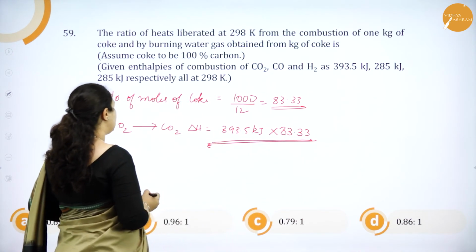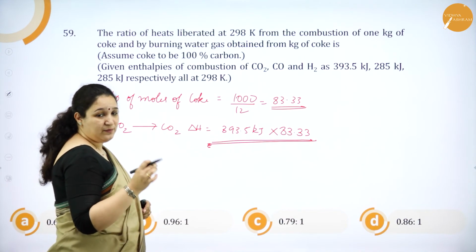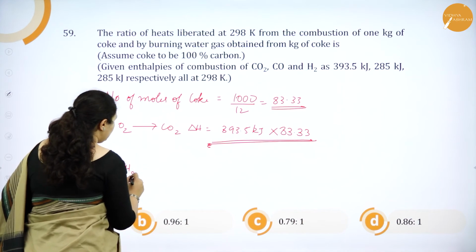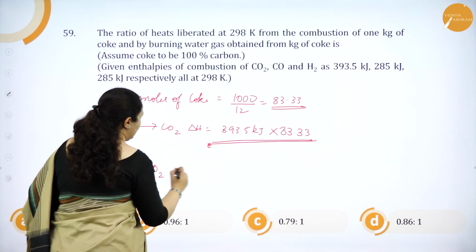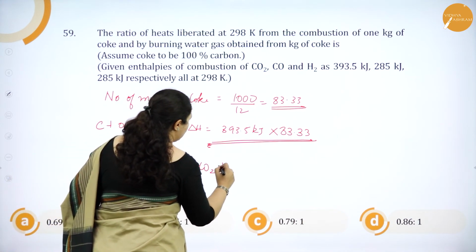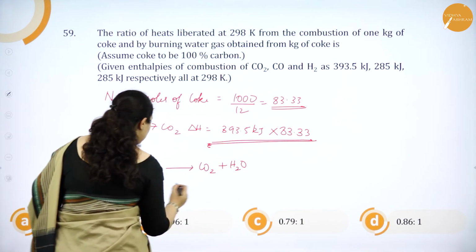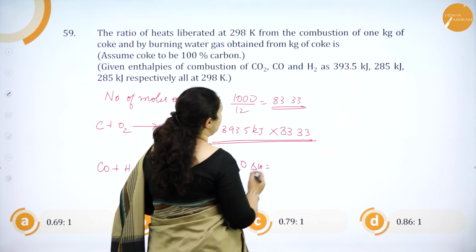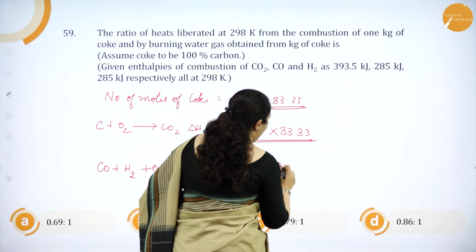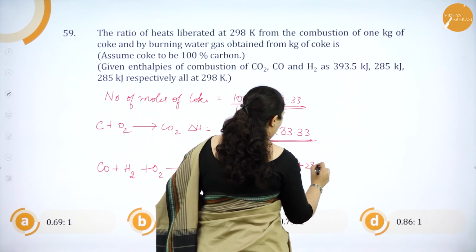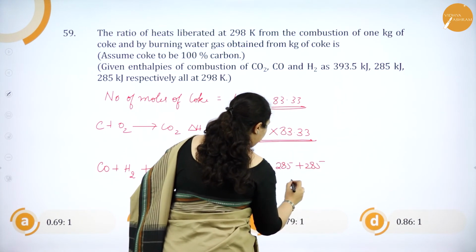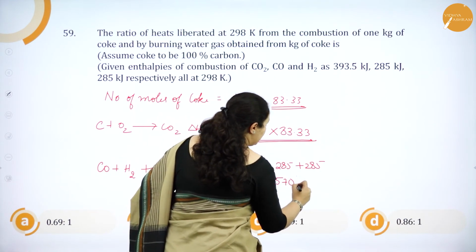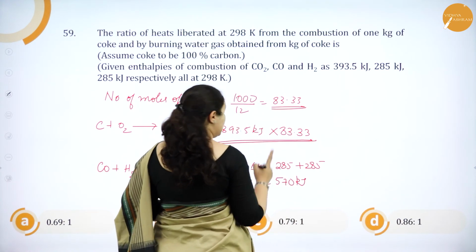Okay. Next, we are burning water gas. What is water gas? It is carbon monoxide plus hydrogen. When you are burning that, it is with oxygen. It will give carbon dioxide and water. So, for this, delta H will be, carbon monoxide and hydrogen are there, so it is 285 plus 285, that is 570 kilojoules, but that is for 1 mole.